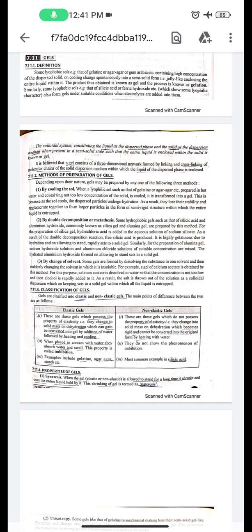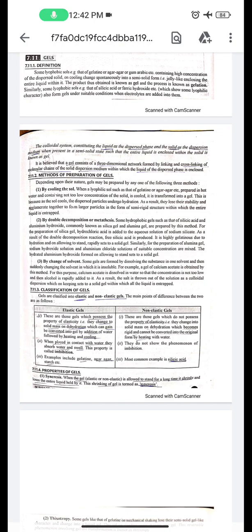Today we will read about the topic gels. Article 7.11.1 Definition. Some lyophilic sols, for example those of gelatin or agar-agar or gum arabic etc., containing a high concentration of the dispersed solid, on cooling change spontaneously into a semi-solid form, that is jelly-like, enclosing the entire liquid within it. The product thus obtained is known as gel and the process is known as gelation.